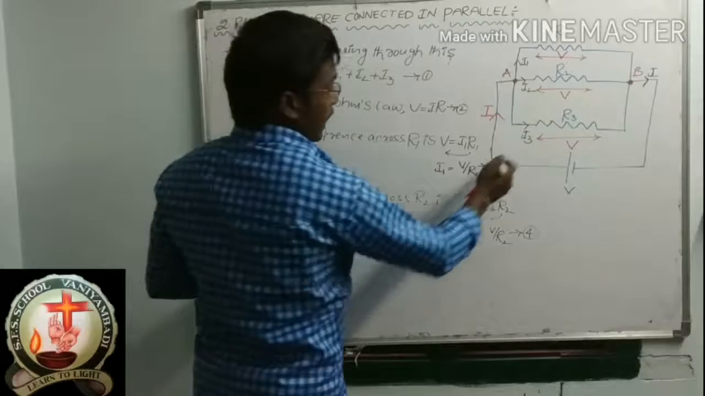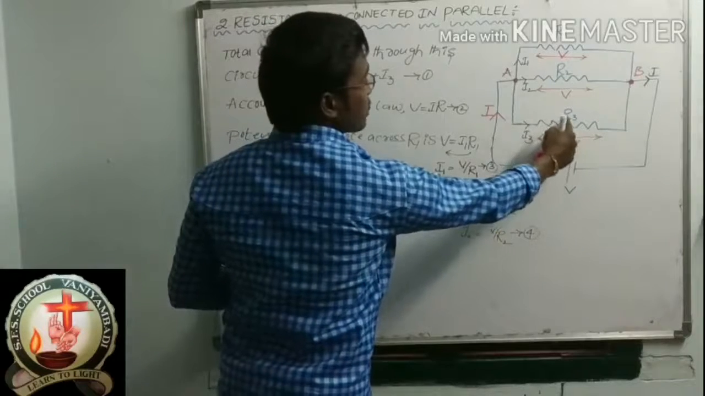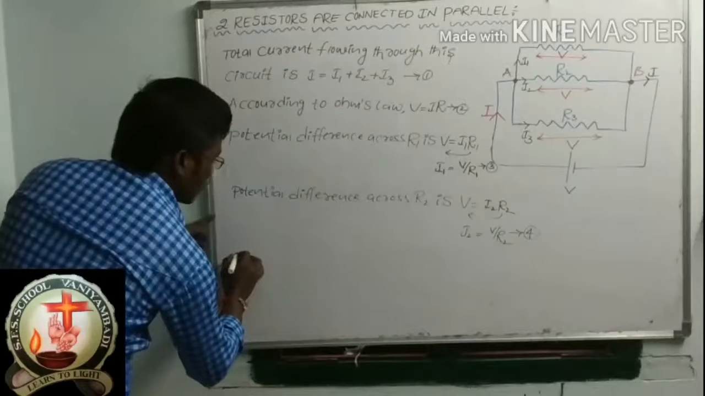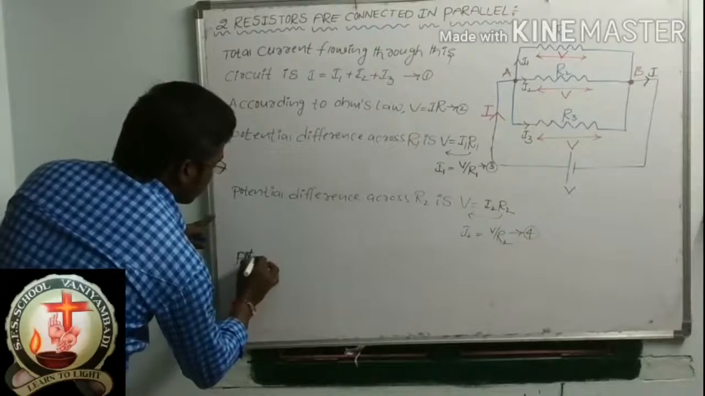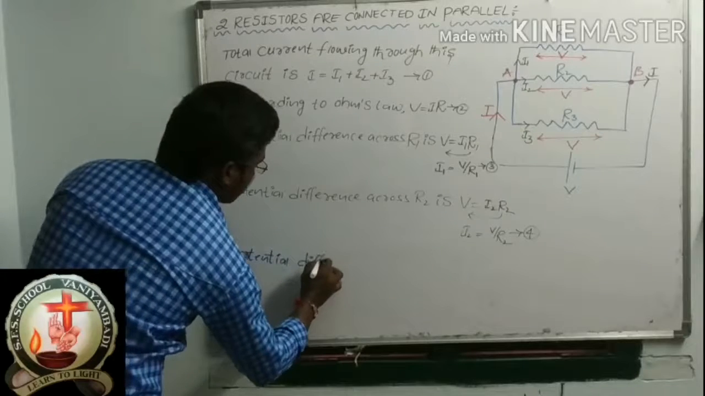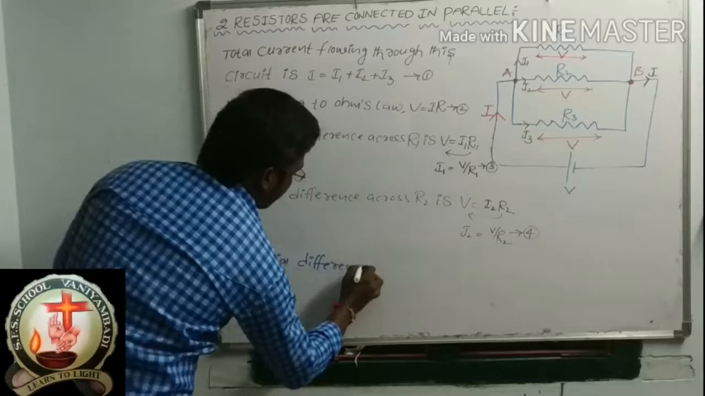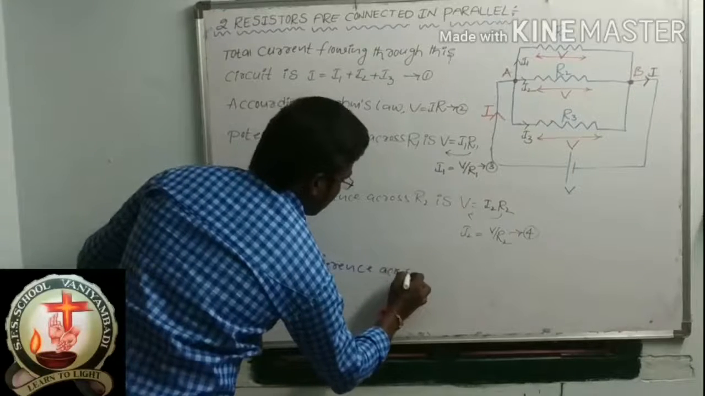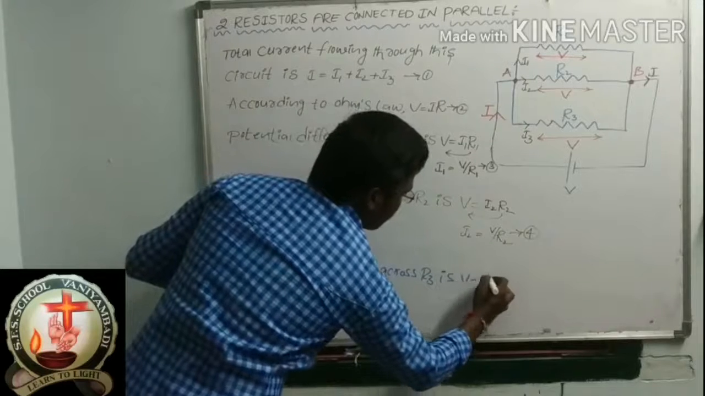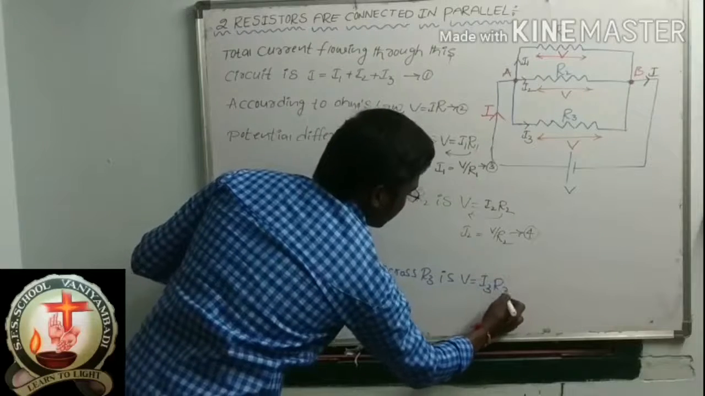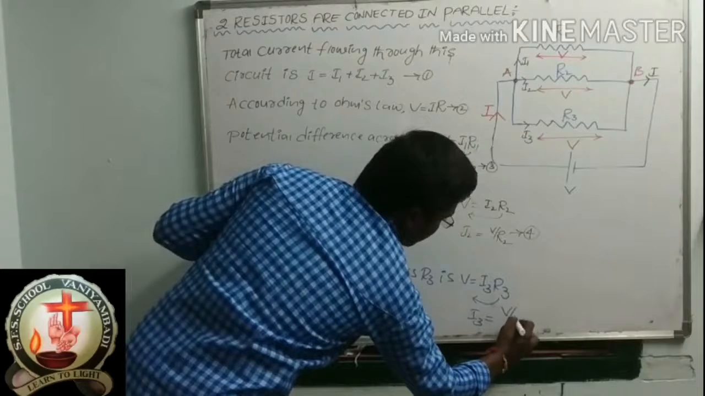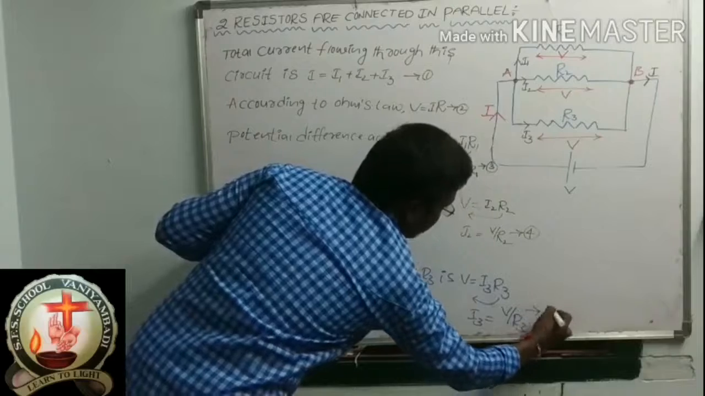Now again the same here: the potential difference across R3 is V is equal to I3 into R3. Then send R3 to this side, so I3 is equal to V by R3. Give equation number 5.